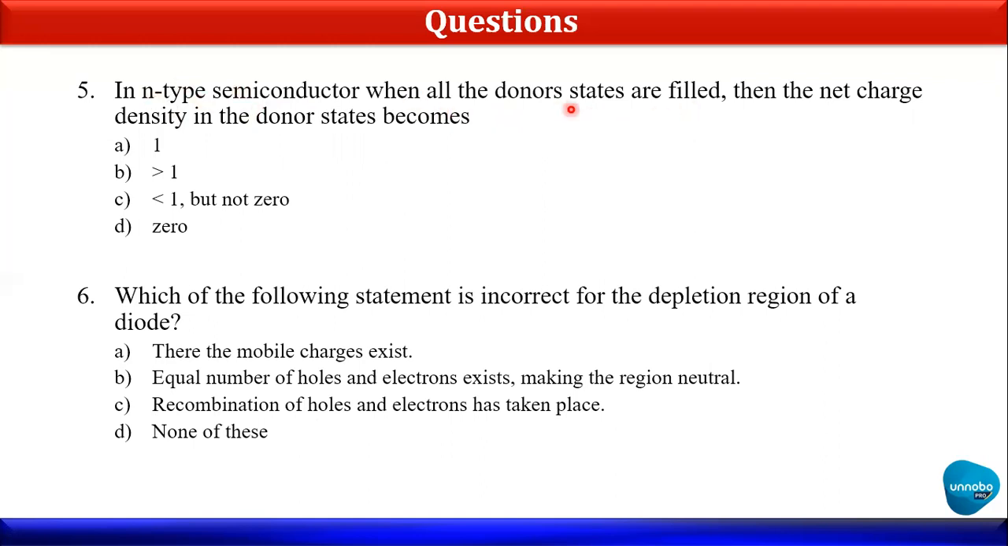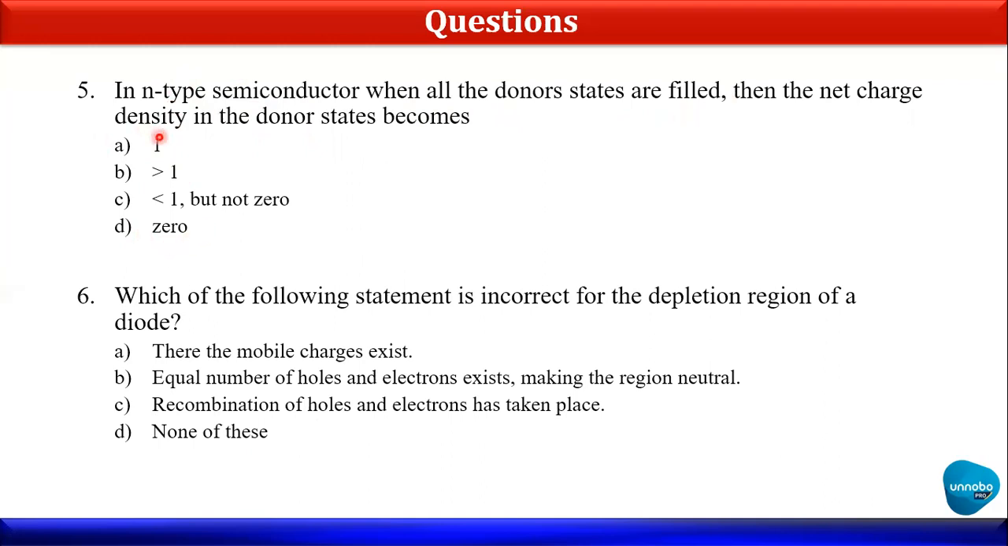Okay. So that's why when they are saying that when all donor states are filled, in n-type semiconductor, maybe all holes are getting filled, then also the net charge density of the donor state will become greater than 1. Okay, because the number of electrons is more in this case in terms of n-type semiconductors. Okay, so that's why they are saying that the number density in the donor state still will be high. If it is intrinsic, then it will be 0.